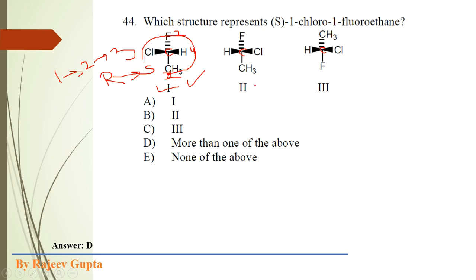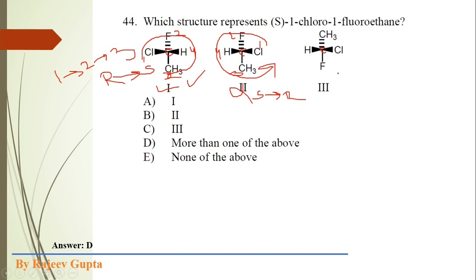Now second molecule, 1, 2, 3, 4. 1 to 2 and 2 to 3, this type of movement is anti-clockwise, so it should be S. But our fourth priority group is present at the horizontal line of this Fischer projection, or we can say at wedge position, so we reverse our answer, that is R. So this is not a correct option.